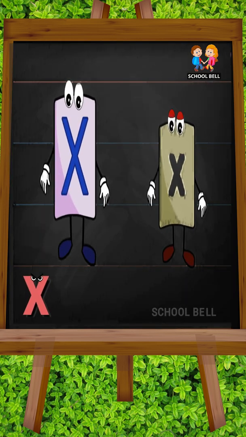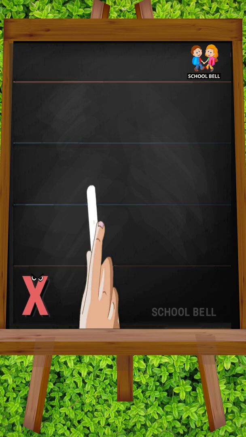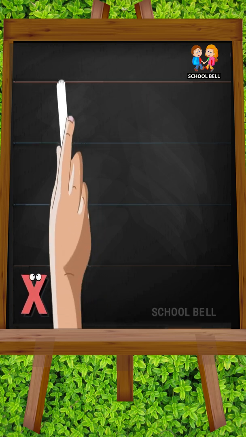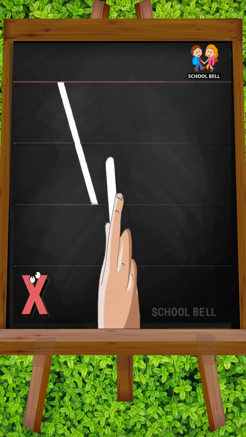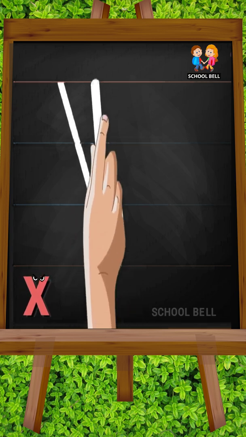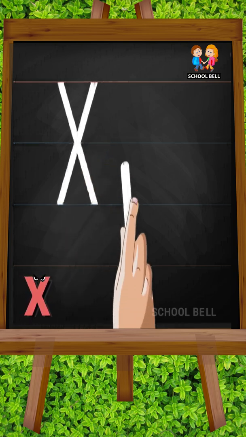X. Capital X. Starting from the top, draw a slanting line down towards the right, and then go to the top and draw a slanting line towards the left, cutting the first line in the middle.